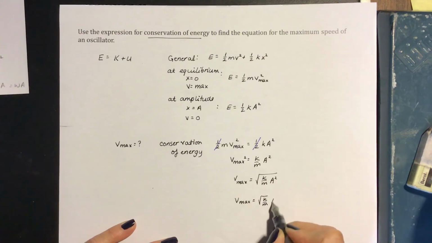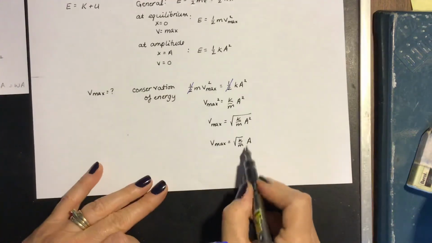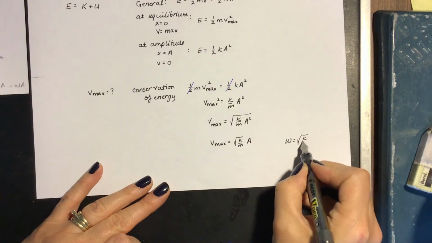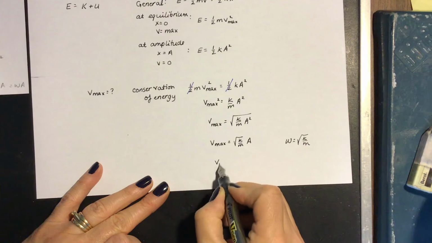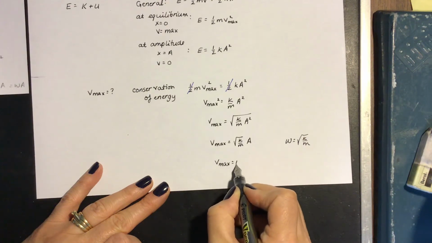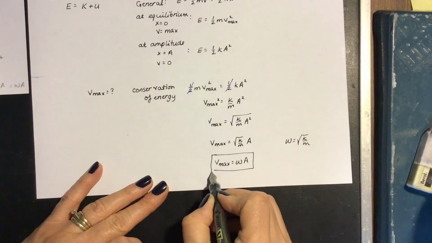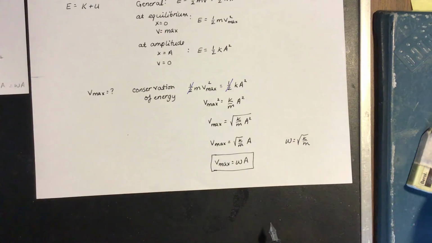We're looking at this here, and we remember that the angular frequency omega is root k over m. So v maximum equals omega times the amplitude. Same expression that we got when we considered that the velocity of the simple harmonic motion went as a sine function. So there's our expression for maximum speed.